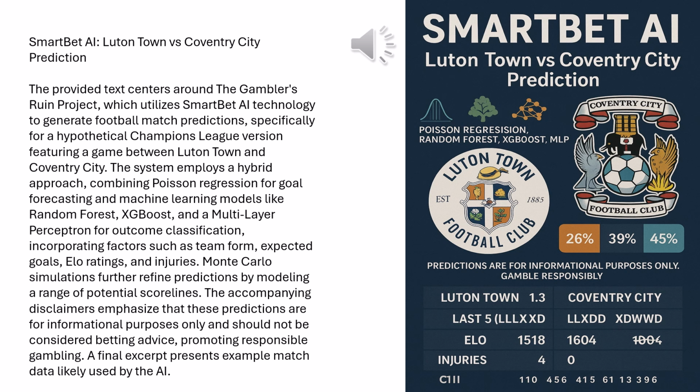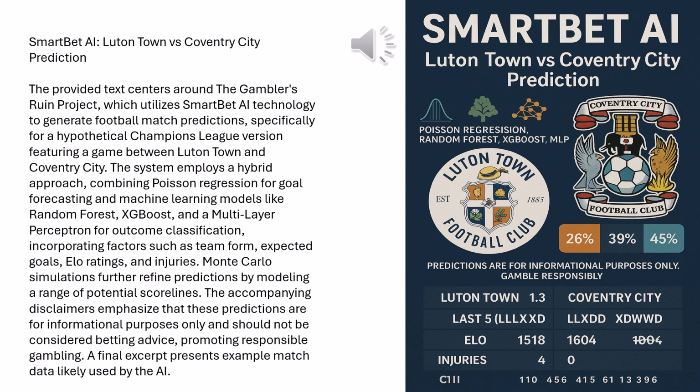But, oh, wait a second. What was the single most likely specific score from that simulation? Yeah, this is the interesting twist. Despite that high overall probability for an away win, the single most frequent scoreline in those 10,000 simulations was actually 1-1, a draw. How does that work? Over 60% chance Coventry wins, but the most common single score is a 1-1 draw. That feels like a contradiction.